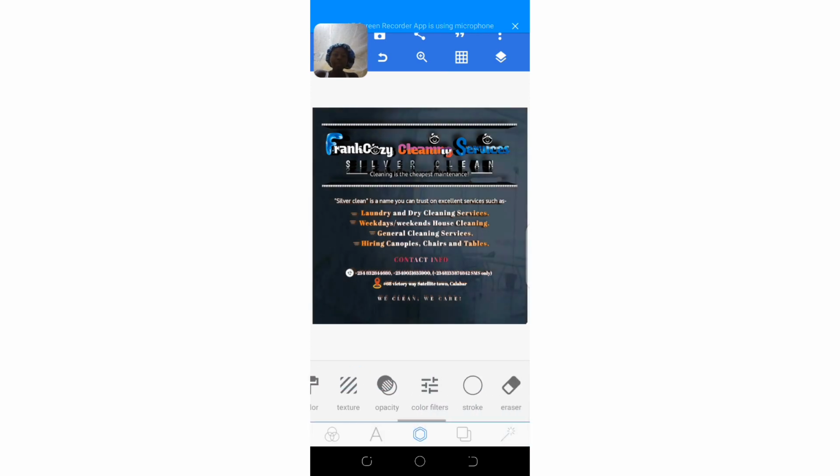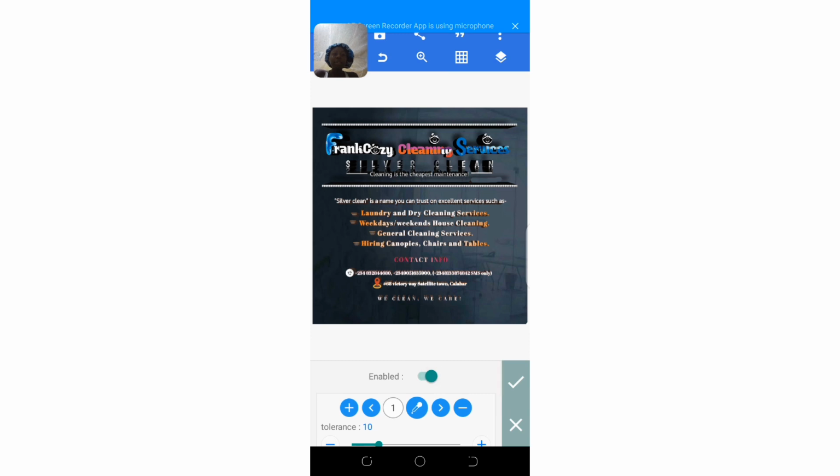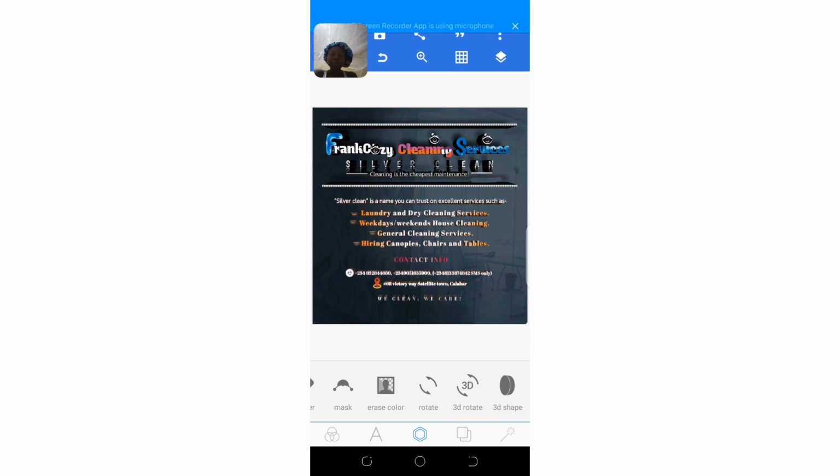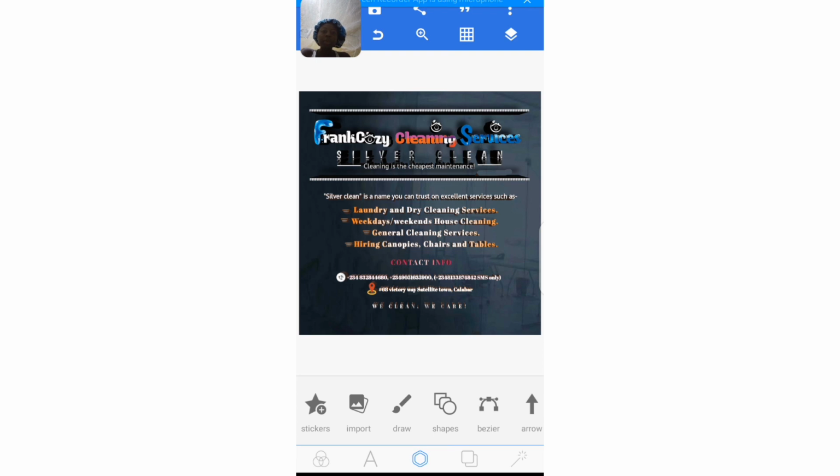Then we have the color filter, the stroke, the eraser, the mask, and the erase color. This one makes the work very easy, helping you select the color that you want to erase from your element or your background. Then we have the rotate icon, the 3D rotate, the 3D shape, the perspective, the shadow icon, the inner shadow, and emboss. We also have the import icon, the draw icon, the shape, the bezier, the arrow, etc.